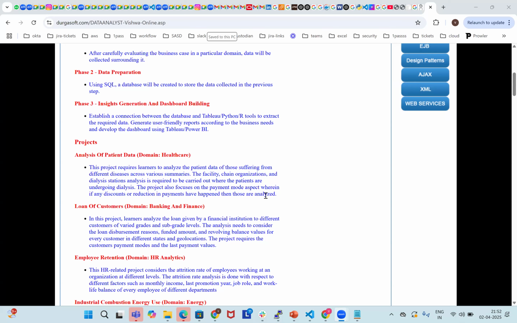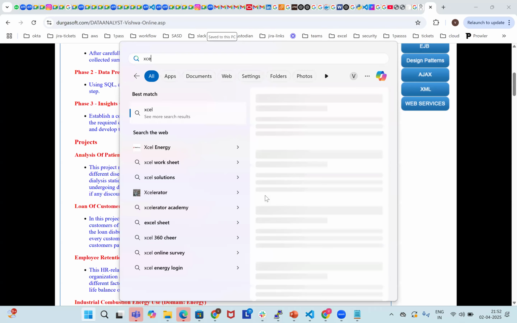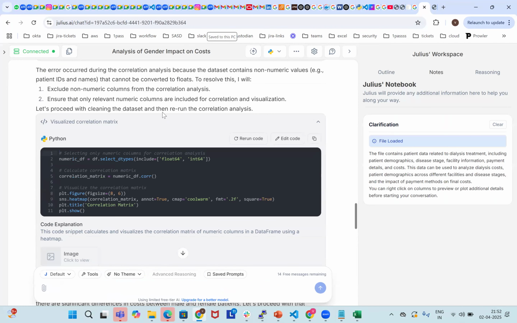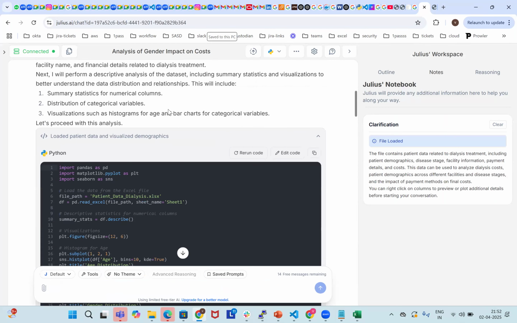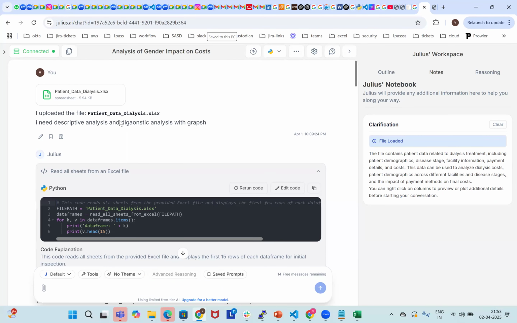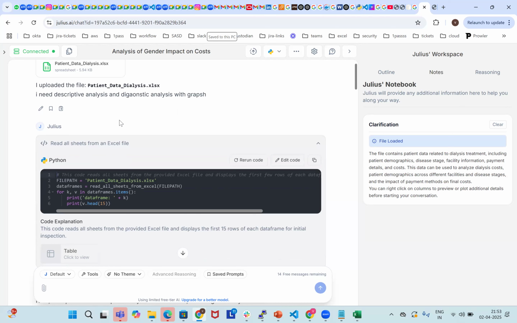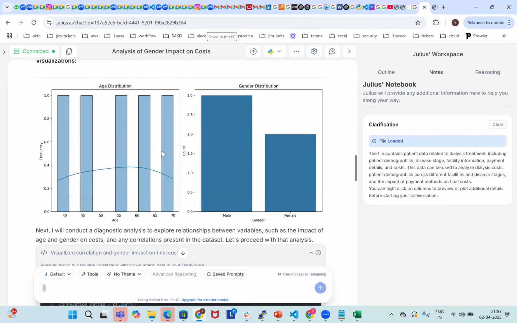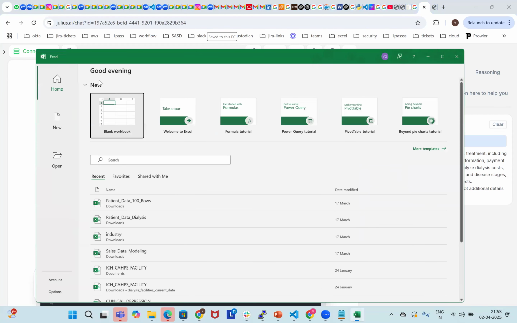All right. Meanwhile, in the Excel sheet, we'll have a small demo. Yesterday everyone saw that Julius AI tool, which is used everywhere in the market. We can upload any kind of Excel sheet data and ask it to do diagnostic analysis, descriptive analysis, and any kind of qualitative or quantitative analysis. It gives the outcome of these results with dashboards, everything we did yesterday. Today we can see a small bit of Excel.